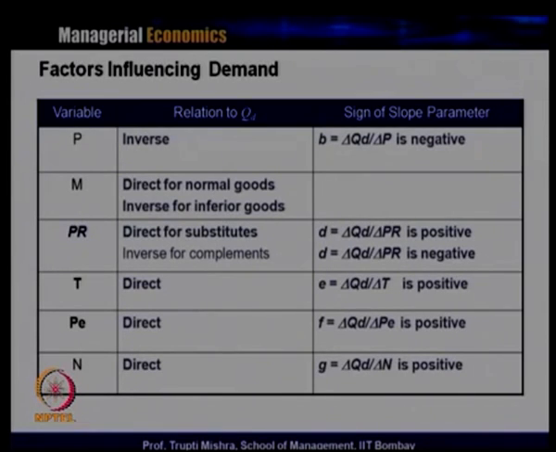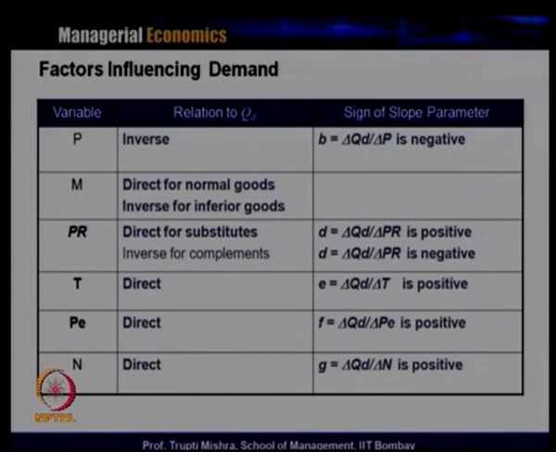Then the expected future price of the product is again directly related to the quantity demanded. If the price of the product is going to increase in the future, quantity demanded is more now, because the consumer prefers to buy more at this point, since the price is going to increase in the future.